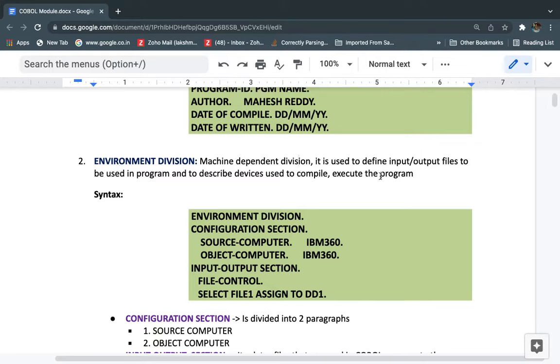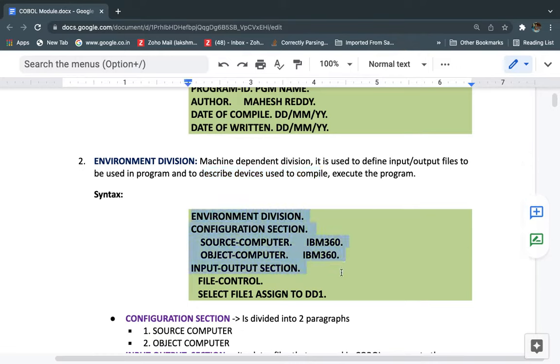And also it is used to define the input output files to be used in programs, in case we are using the files concept. Those details also we need to provide. Whatever we are using in our program, that also we need to declare under the environment division. And also it will describe the device used to compile and execute, since we are doing the compilation and execution of the program.